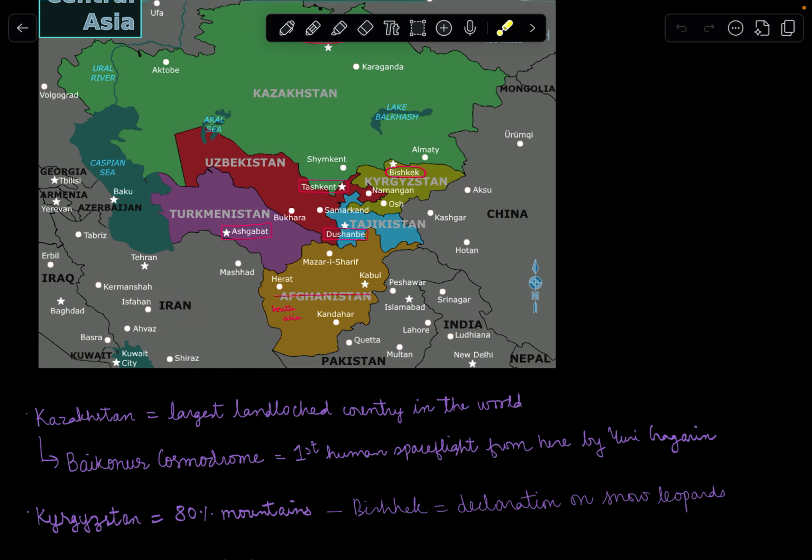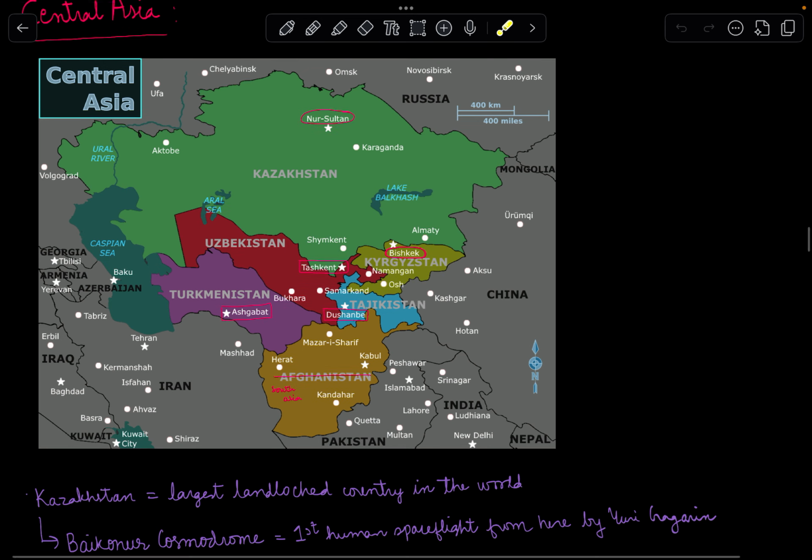Over here you could see that it is connected to China in this map, but this is an anomaly. This is distortion because it is connected to China over here through POK, but POK is an integral part of India, so it is not a neighbor of China. It is a neighbor of Iran, Pakistan, India, Turkmenistan, Uzbekistan, and Tajikistan. So let us have a look at the Central Asian countries.